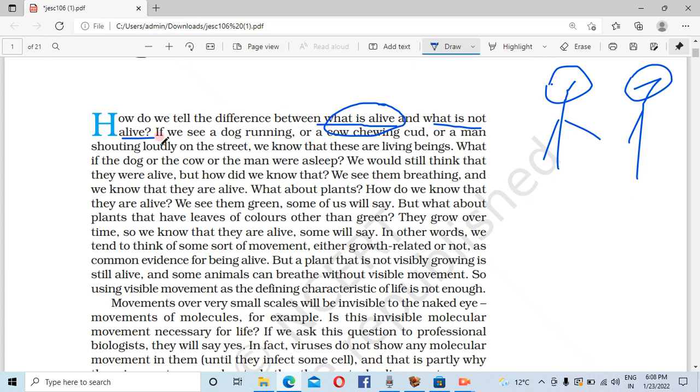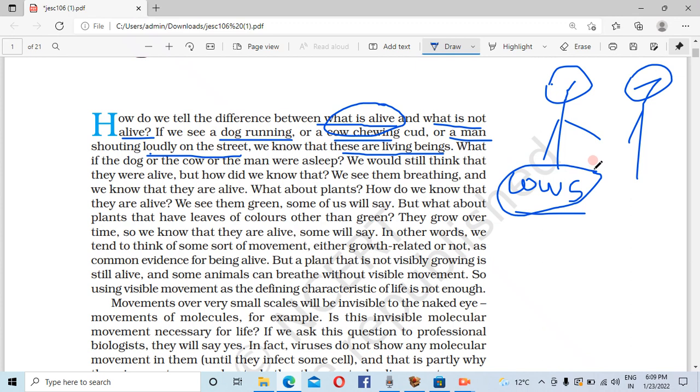There are some common daily examples. If we see a dog running, or a cow chewing curd, or a man shouting loudly on a street, then we know that these are living beings, because they are indulging in some activities.